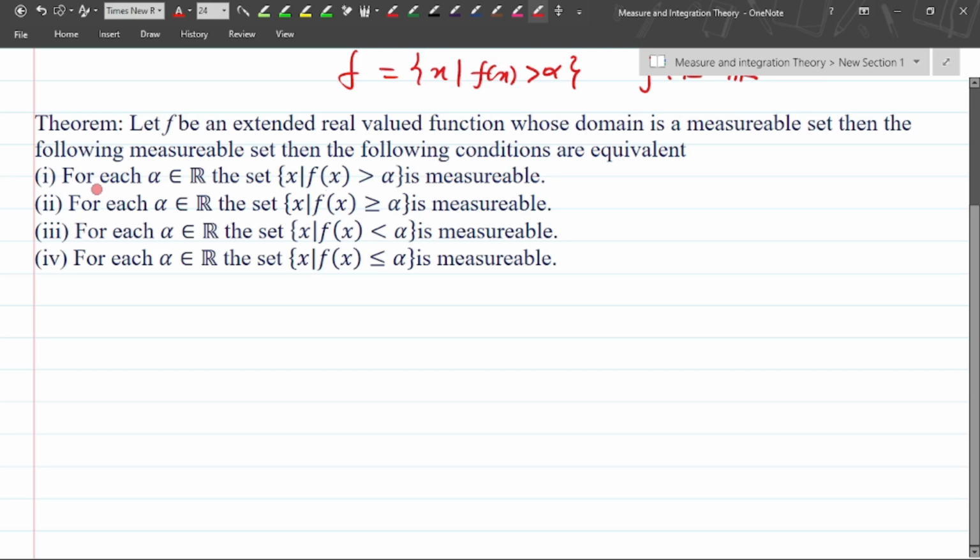What are the conditions? For each alpha belonging to the real numbers, the set of x such that f of x is greater than alpha is measurable; f of x is greater than or equal to alpha is measurable; f of x is less than alpha is measurable; and f of x is less than or equal to alpha is measurable. These all conditions are equivalent. So we'll start the proof from here.